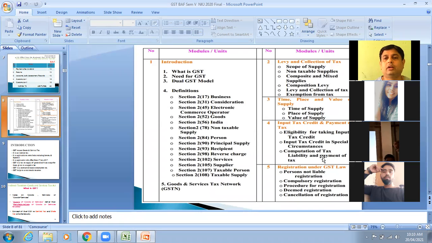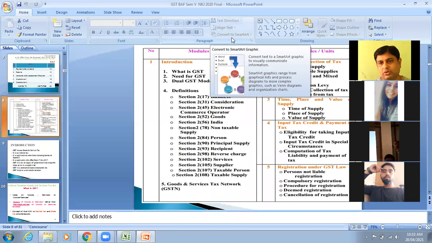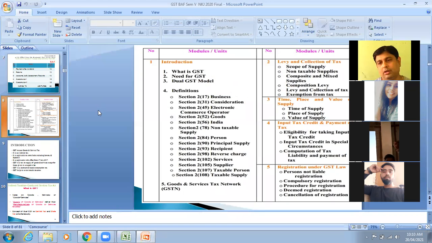And then sections 22 to 30 talk about registration, compulsory registration, procedure for registration, what limit to be considered, whether they will be going for voluntary registration or compulsory registration, or revocation or cancellation of registration. Every detail is there in different sections from section 22 to 30.